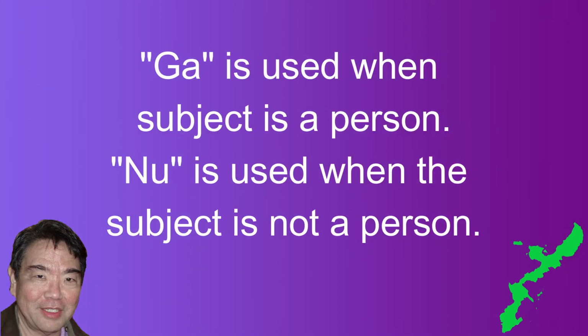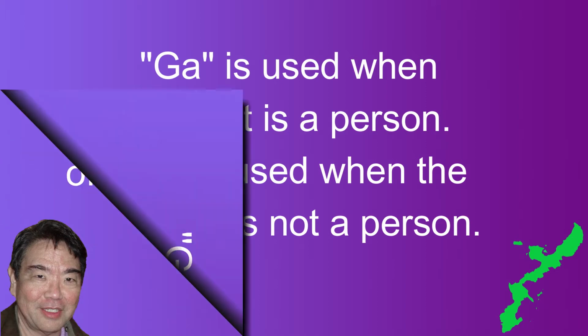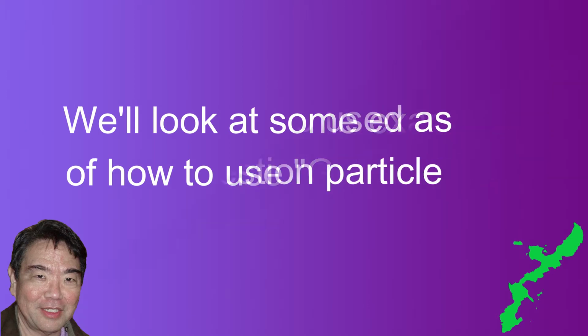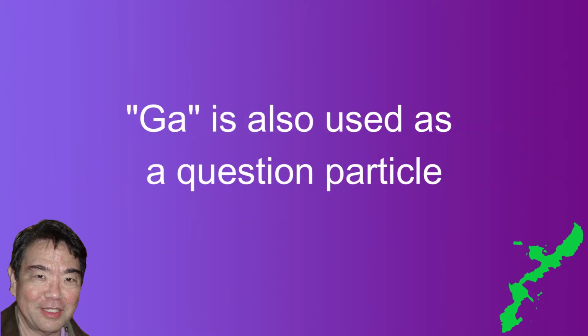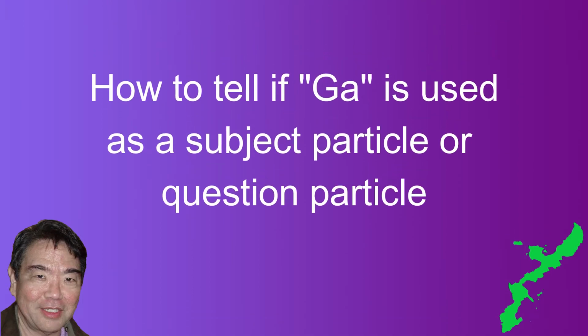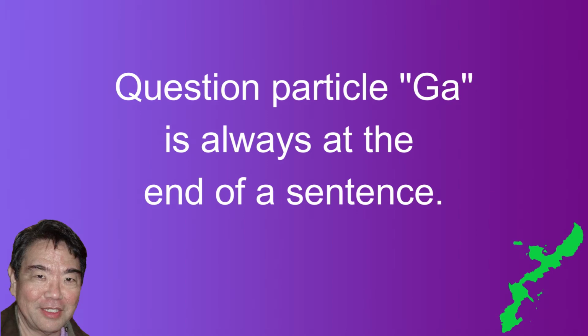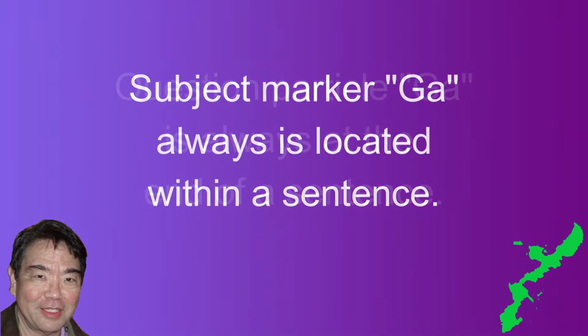Ga is used when the subject is a person. Nu is used when the subject is not a person. I'll give several examples for the use of the subject marker ga and nu. Some of you may remember from video 11 that ga can also be used as a question particle. So how do we know if ga is being used as a question particle or a subject particle? The answer is that ga is always used as a question particle if it is at the end of a sentence. Ga is used as a subject marker or subject particle when it is used within a sentence.